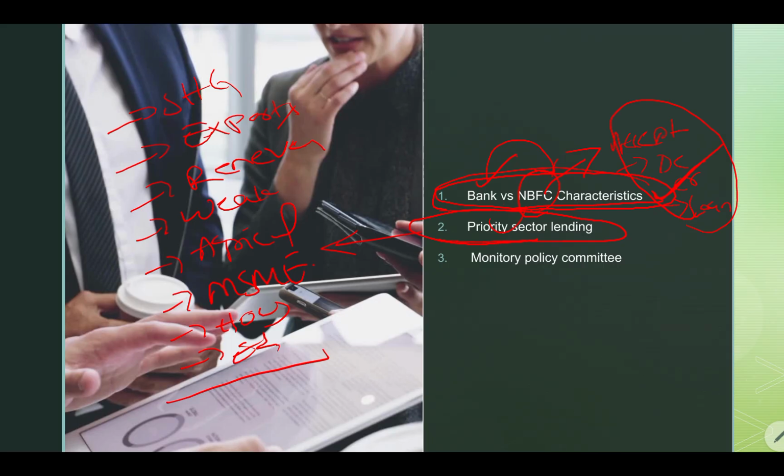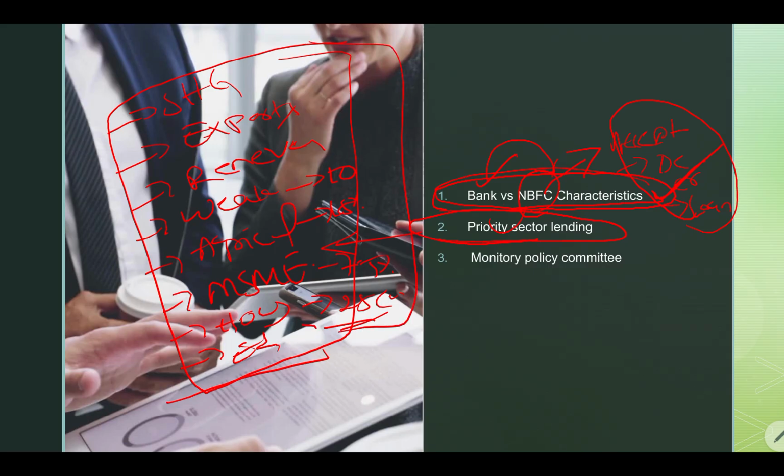If they are going to ask a question, they will just ask whether this is included in the priority sector or not. If they want to ask a tough question, they may ask the percentage. For example, agriculture is given 18% weightage. I think MSME is 7.5% and weaker section 10%. Like that. Housing, if I'm not wrong, 28 crores of something like weightage, they are going to ask.